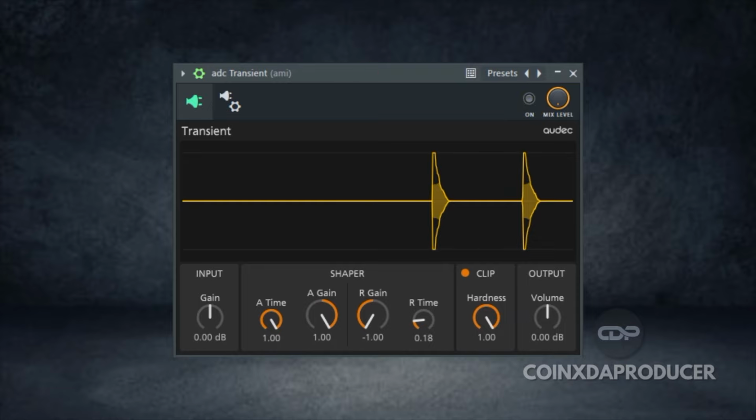Alright guys, that will be it for Transient, and I believe you heard the impact it made on the kick sample. So if you're interested to have this plugin, the link will be in the description, and feel free to share your thoughts in the comment section.